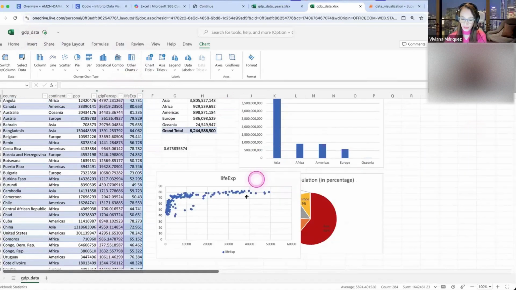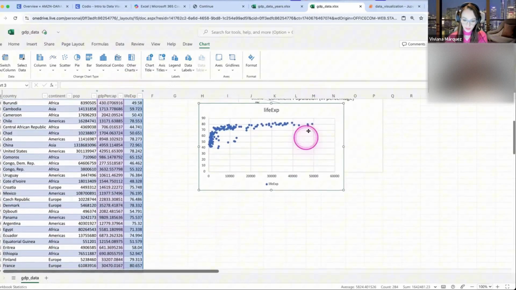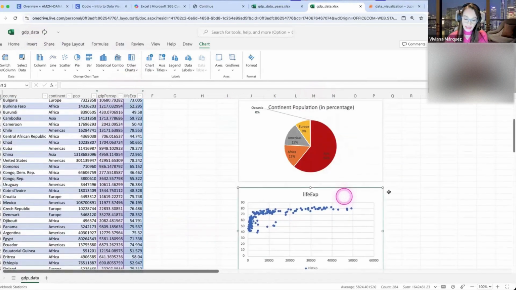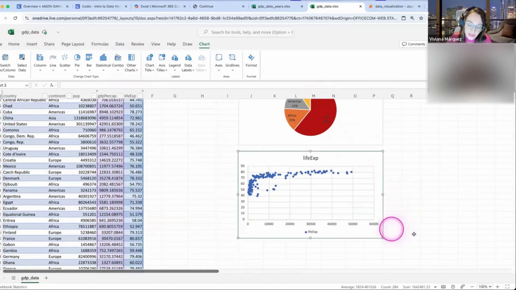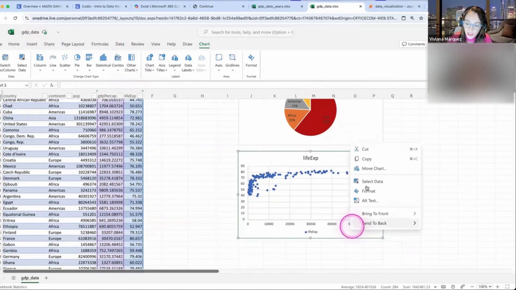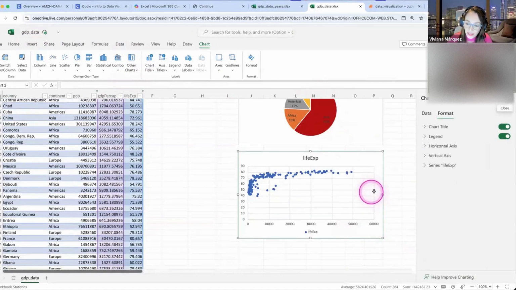So we have it here. And as with the previous examples, you can right click on this plot, format, and play around with the formatting. So make the title a little bit more readable. You can play around with the units as well. It's always good practice to put the units, because here I don't know what this is.